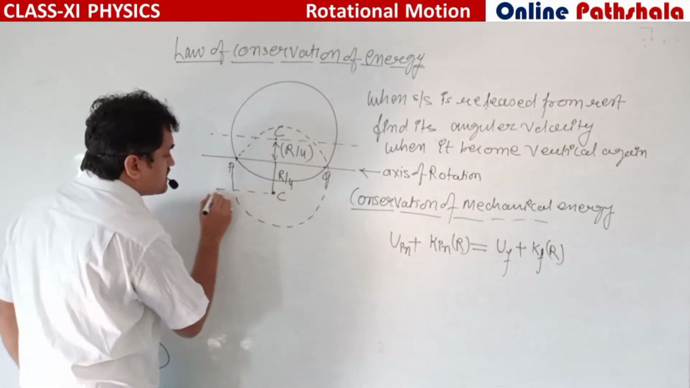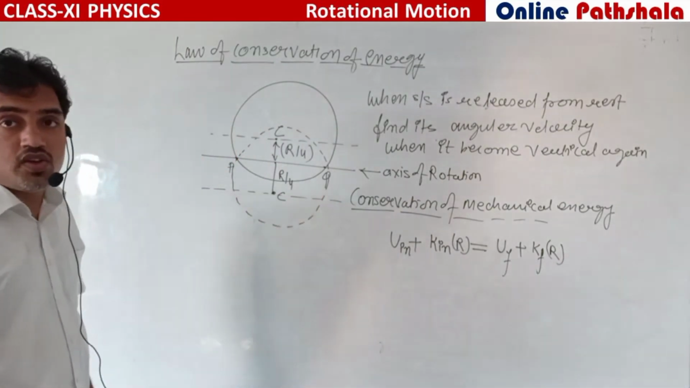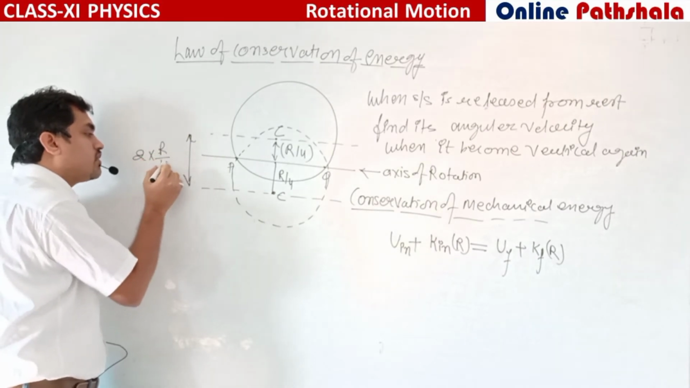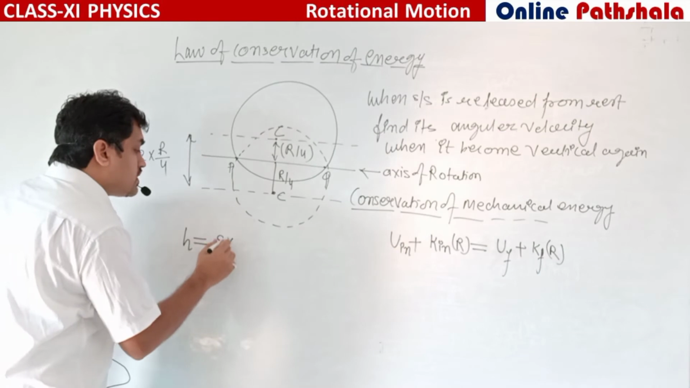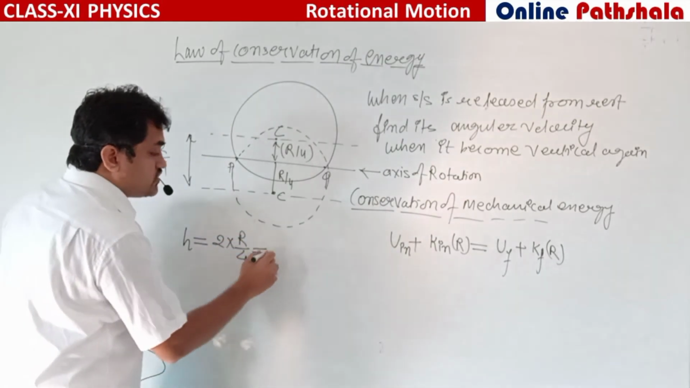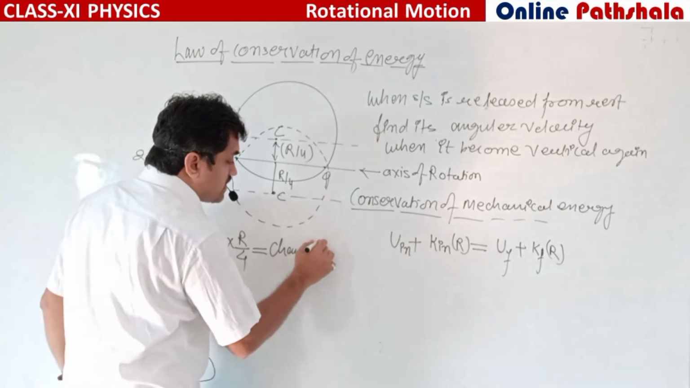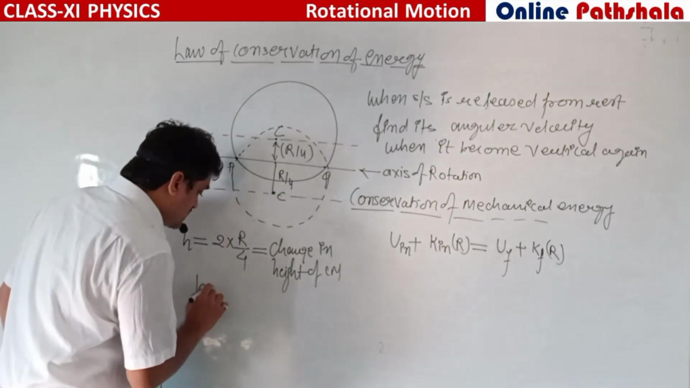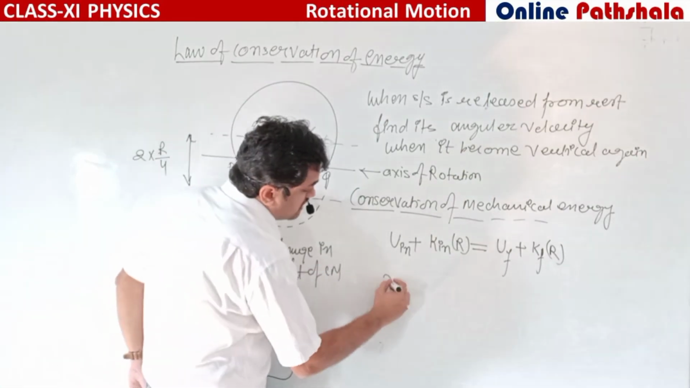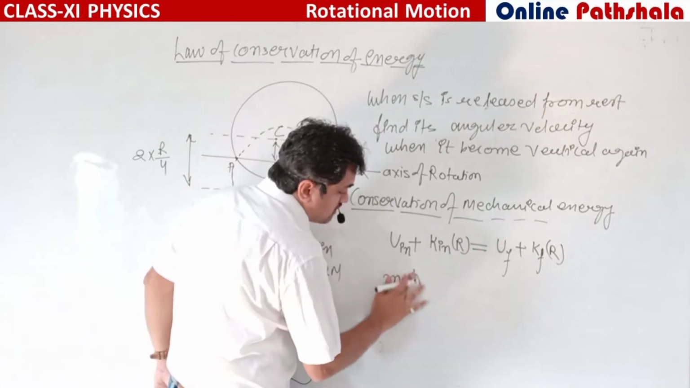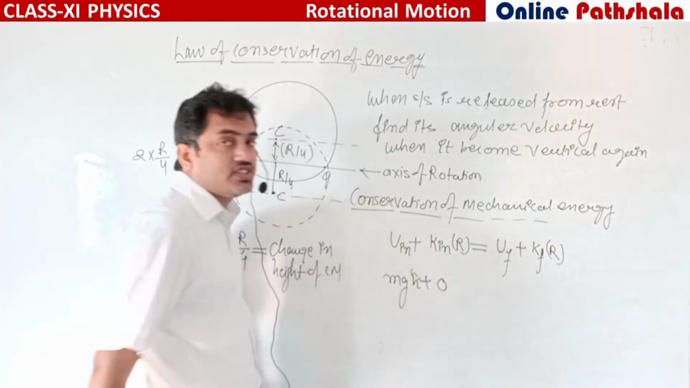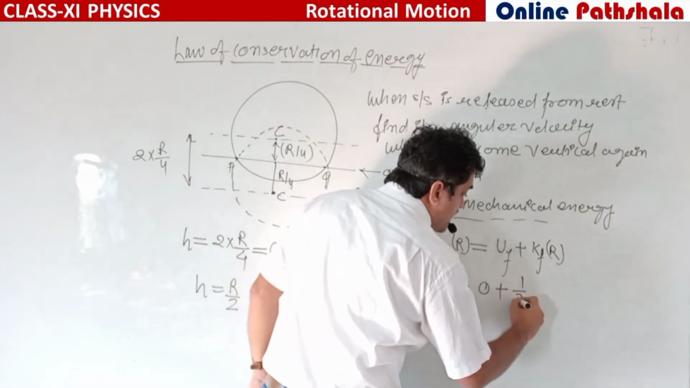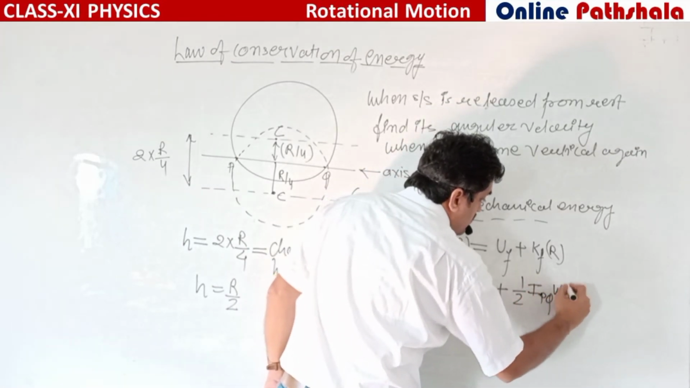Now let us consider this is a reference axis. Okay, so what is the change in height of the center of mass? It is 2 times r by 4. This h is equal to 2 times r by 4, so change in height of center of mass, h equals r by 2. So initial potential energy is mgh plus initial kinetic energy is equal to 0. Final potential energy is equal to 0, and final kinetic energy is equal to 1 by 2 I about PQ omega square,